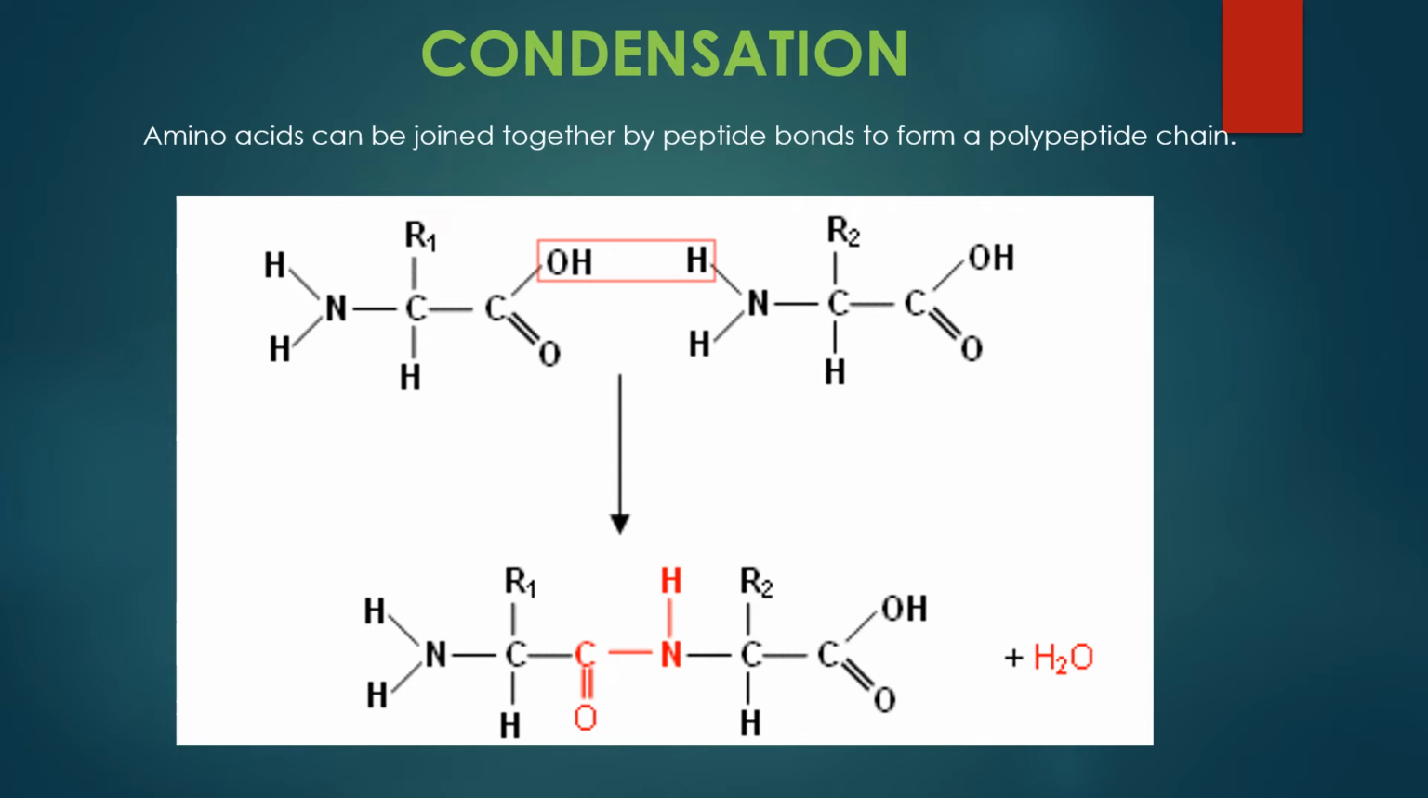The carboxyl group is going to lose the OH. The amine group is going to lose the H. And together they are going to form water as a byproduct. This is a group that has been brought down after the OH has been lost. The process is going to continue until a longer and larger chain of protein is created.